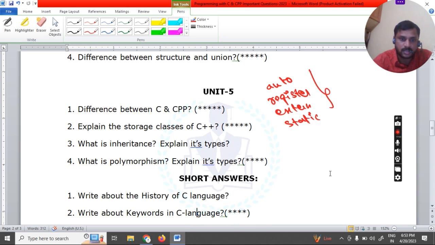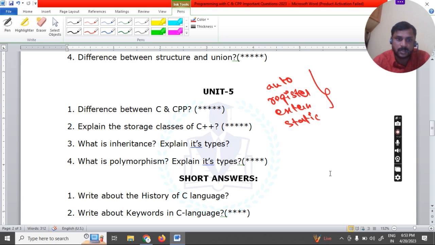So when it comes to the short answers, write about the history of C language. What is C? C is a programming language developed by Dennis Ritchie in the year 1972 at AT&T Bell Laboratories, which is located in USA, with the help of 2 languages called BCPL and B language. The B language was developed by Ken Thompson and BCPL by Martin Richards. Okay, so all of this you have to explain.